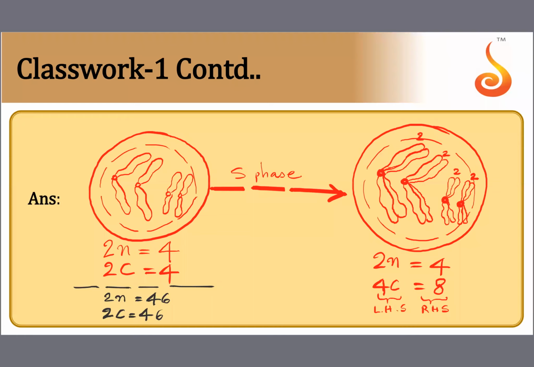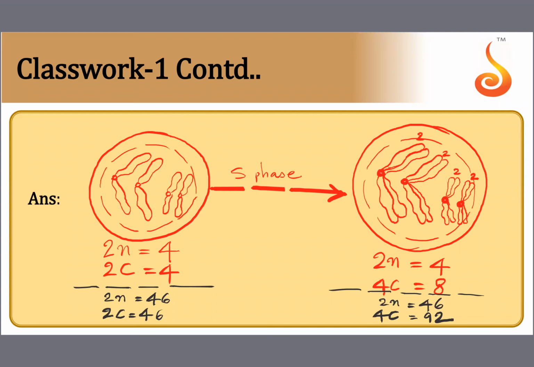Now tell me, what about the 2n and 4c value after S phase in a human cell? 2n is still equal to how much? Will 2n also become 92 or will 2n be 46 only? Yes, very good. 2n is equal to 46. What will double now? The DNA content will become double. So instead of writing it as 2c, I'm writing it as 4c. 4c is equal to 92.